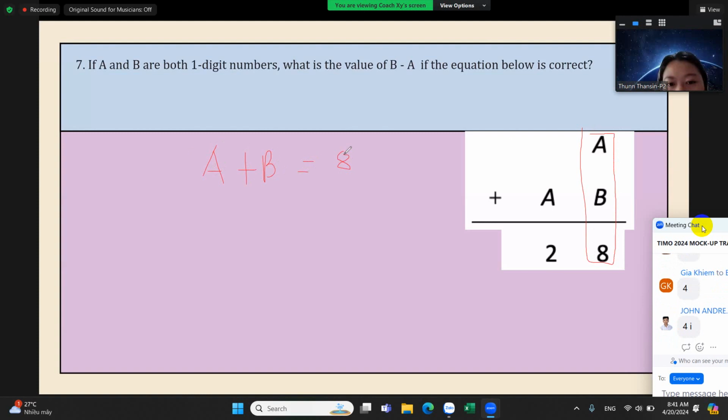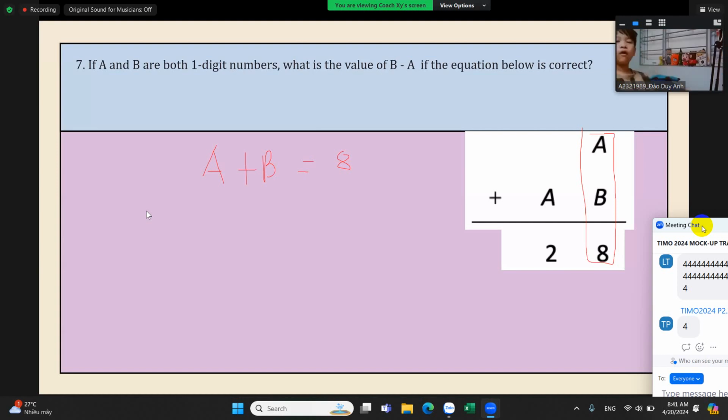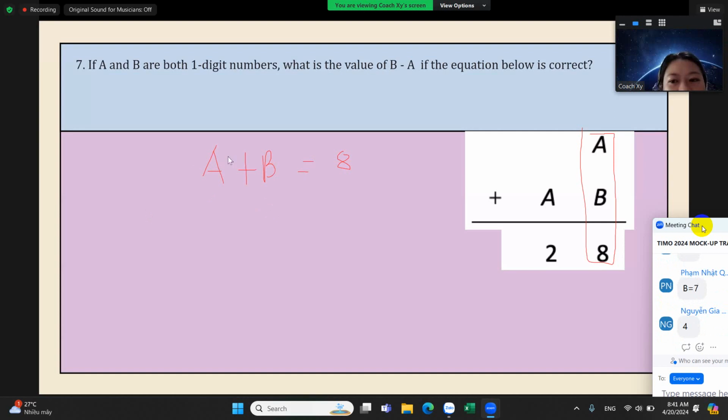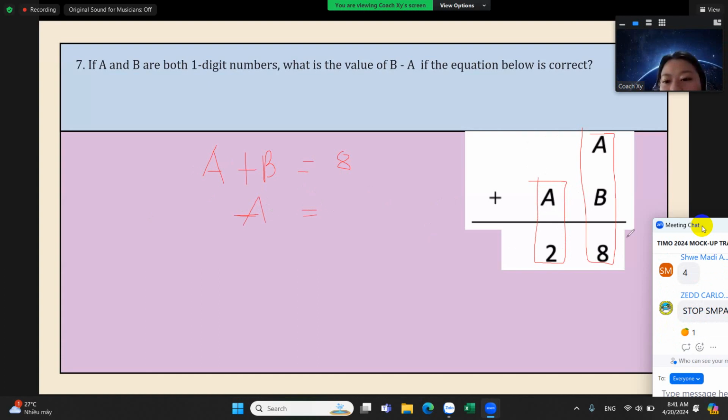A is 2, B is 6. Since A has no carry, it's just A equals 2, right? If you look at this column, A equals 2.